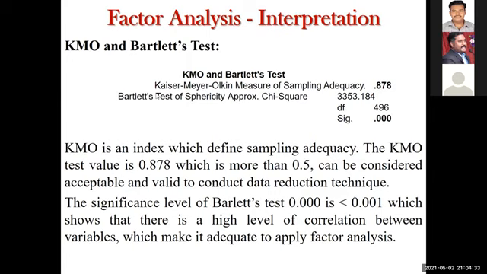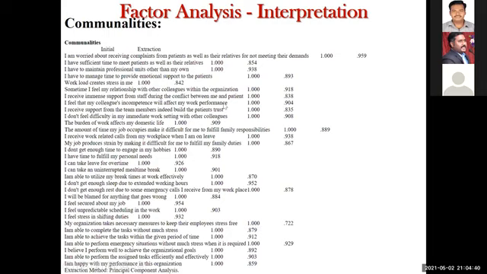So I think the first output is clear, right? Okay. Now the second output. This is the communalities table, right? I just copied the table, so it's not in a proper format. See, all the initial values will be 1, and the extraction values will be more than 0.5 only, because we set 0.5 there. After this, you do the communalities interpretation like this. First, find out the maximum extraction value. The maximum is 0.959, the first one, and the minimum value is 0.722. Because by considering only those we need to interpret. Now I'll move on to the interpretation column.